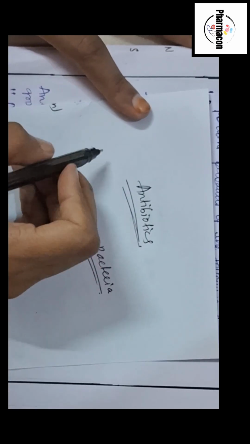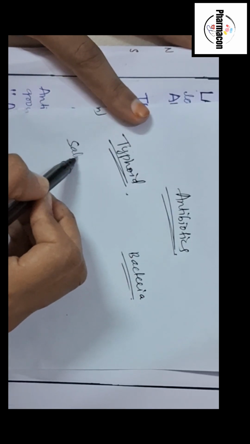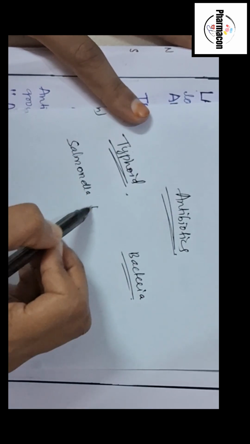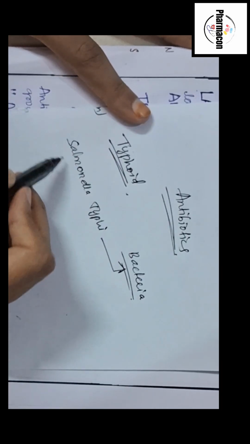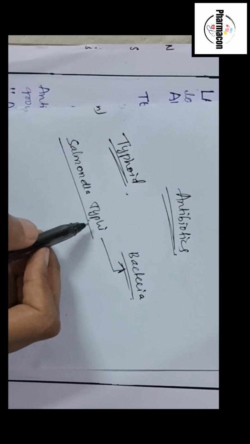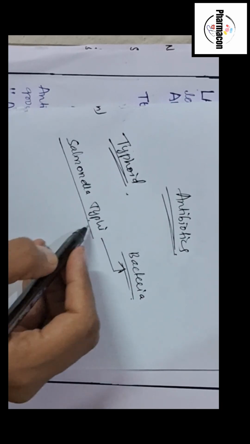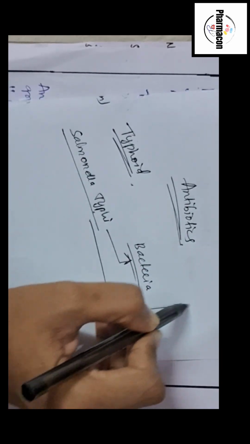For example, in case of typhoid, why does typhoid occur? Due to Salmonella typhi, a type of bacteria that causes typhoid. So Salmonella typhi affects the body and causes typhoid, which leads to high fever and weakness. So in that case, the doctor prescribes us an antibiotic.